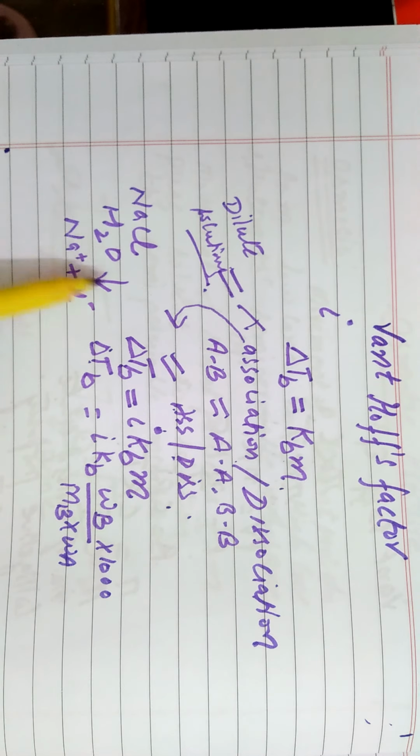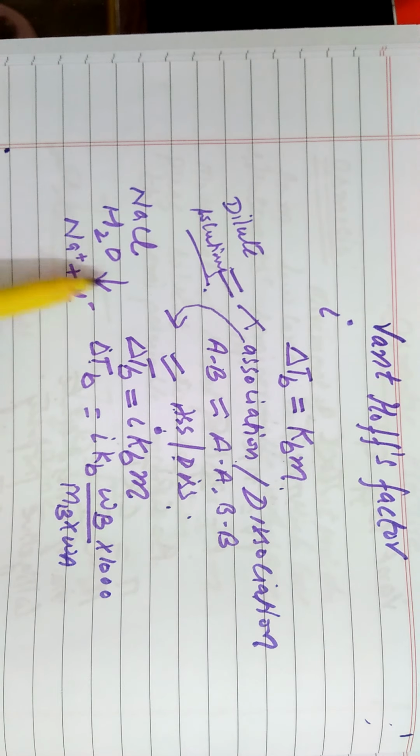So iota, the van't Hoff factor, is the ratio of normal molar mass divided by observed molar mass, because if the particles undergo dissociation, the molar mass will no more remain the same. It will be different from the given value. That's why normal molar mass divided by observed molar mass is named the van't Hoff factor.